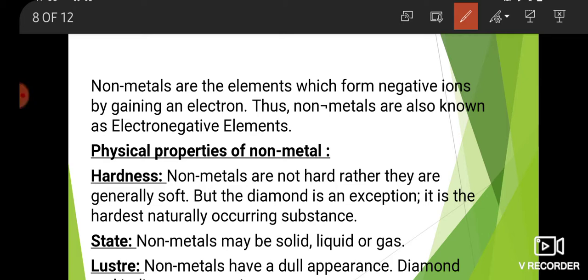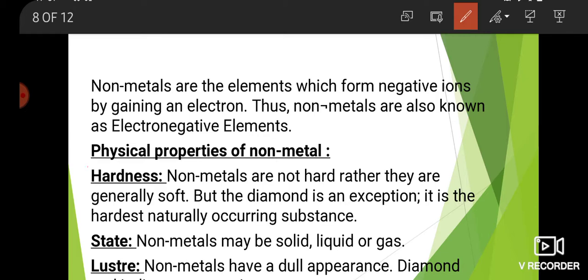Metals are electropositive elements, but non-metals are electronegative elements. Non-metals are the elements which form negative ions by gaining electrons. Thus, non-metals are also known as electronegative elements.